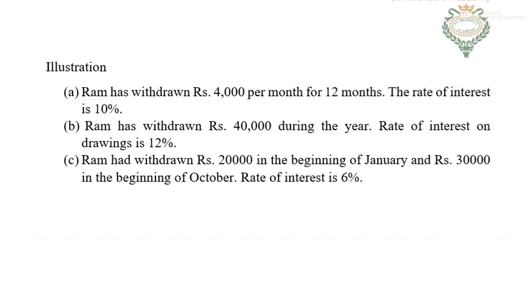Now the second illustration says that Ram has withdrawn 40,000 during the year and they have not mentioned the date. The rate of interest on drawings is 12%. So 40,000 for the whole year, not per month, so we will not multiply it by 12. It has been withdrawn only one time.